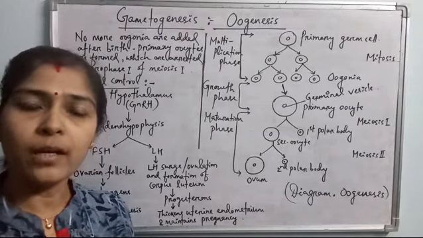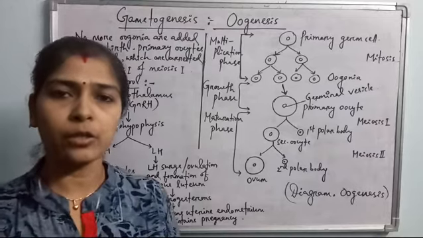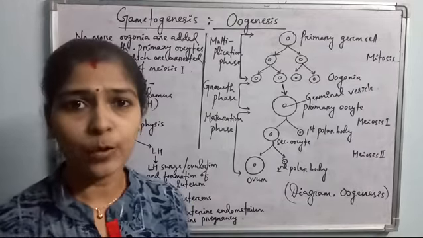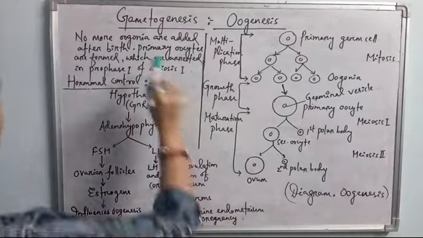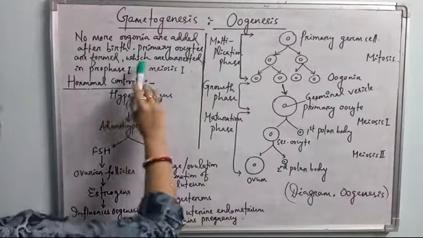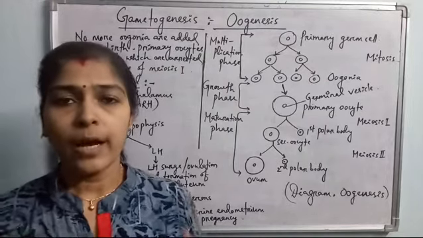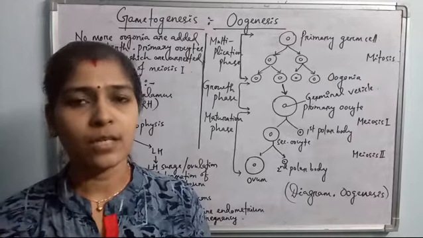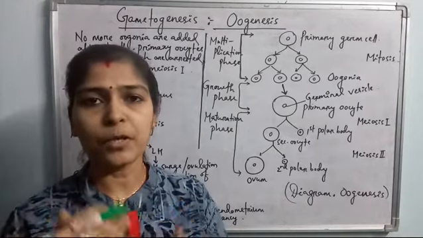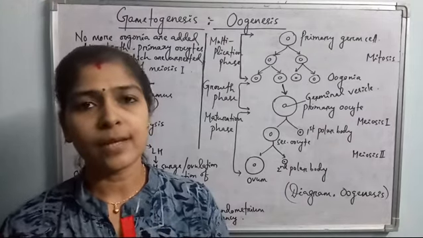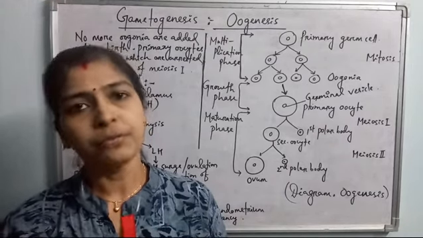These oogonia enter the growth phase and become the primary oocytes, which are arrested in the prophase 1 of meiosis 1. We have discussed that when the primary oocyte enters the maturation division, in meiosis 1 only, it is arrested in the prophase 1 phase.